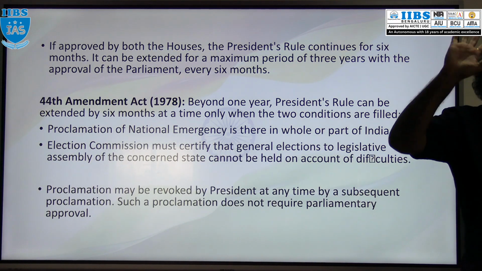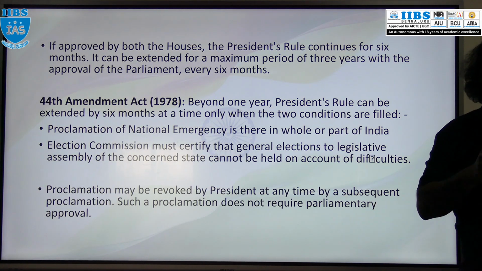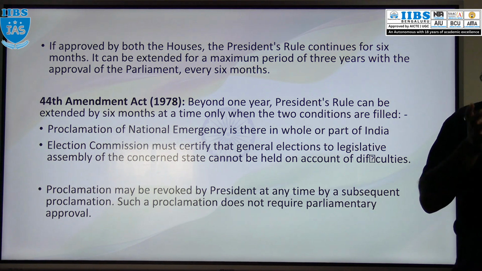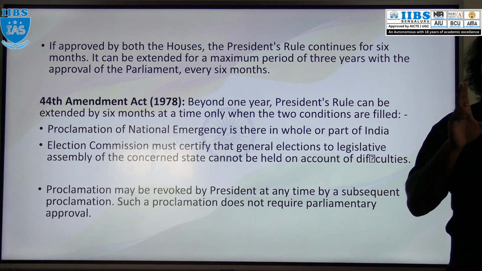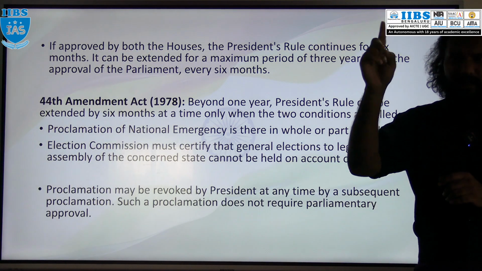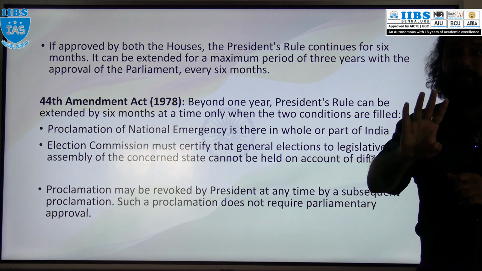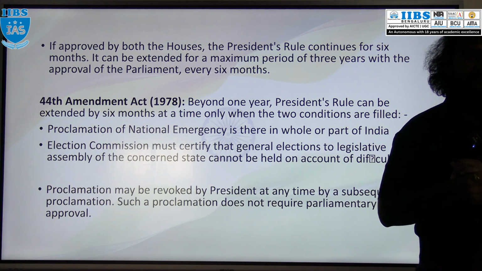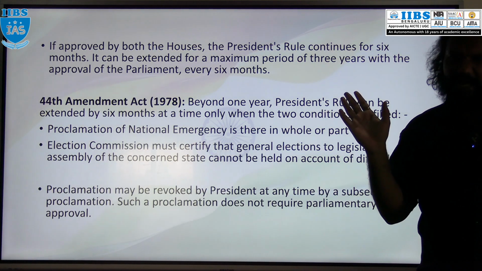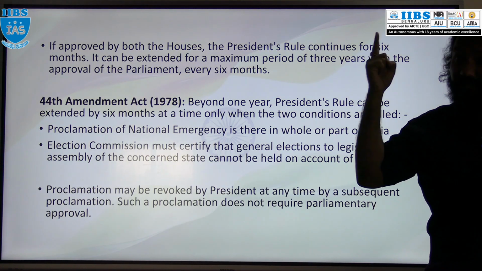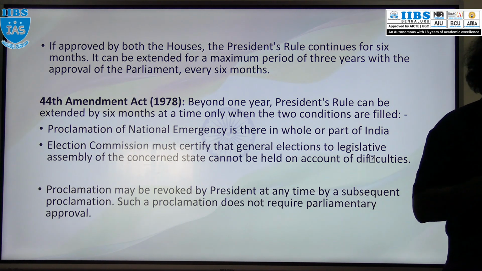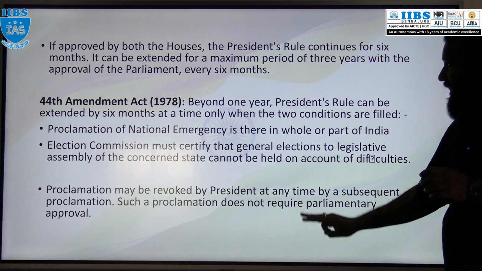National emergency is for an indefinite period, but with the approval of parliament every 6 months. But in case of president rule, once the proclamation has been approved by both the houses of the parliament, it is still 6 months. After 6 months, once again parliament can approve, but the maximum period is 3 years only. It should not be more than 3 years. National emergency has no definite limit. You have seen, 1971 till 1977. There is no limit period. But in case of president rule, it should not be more than 3 years.